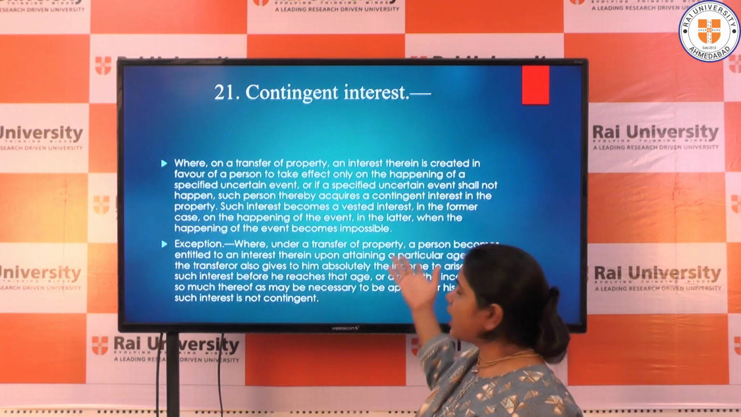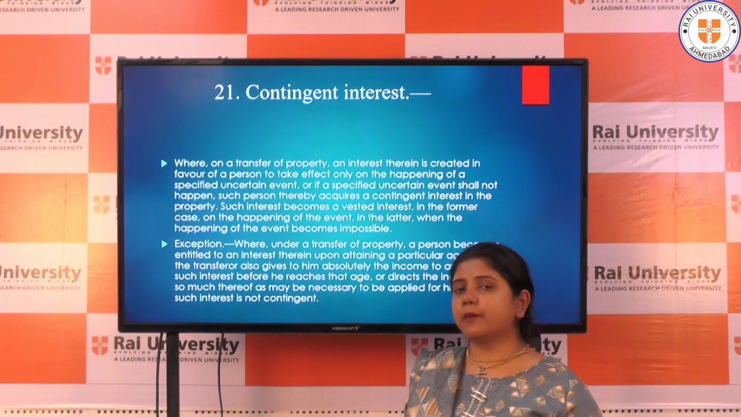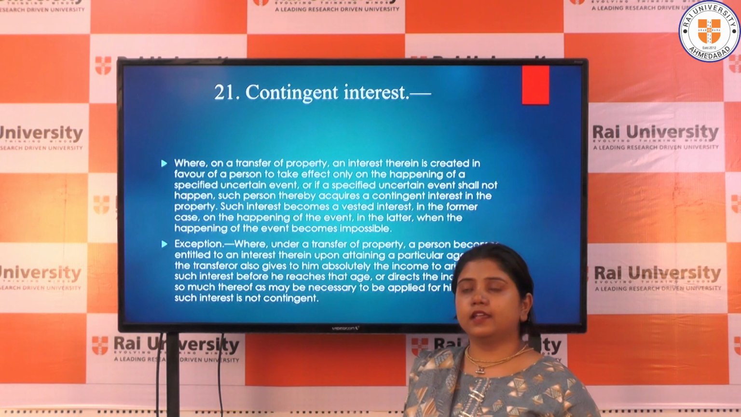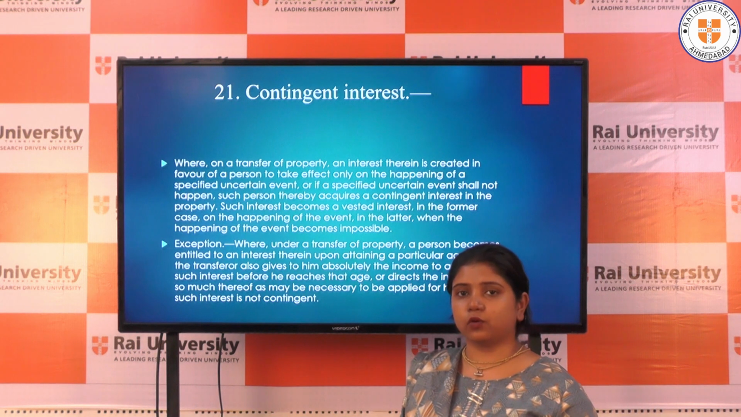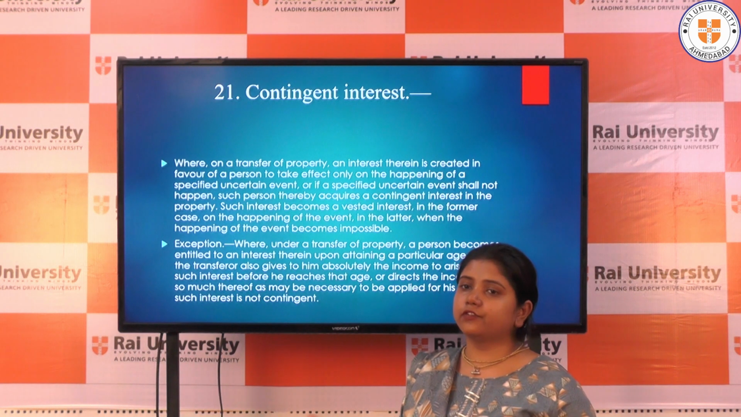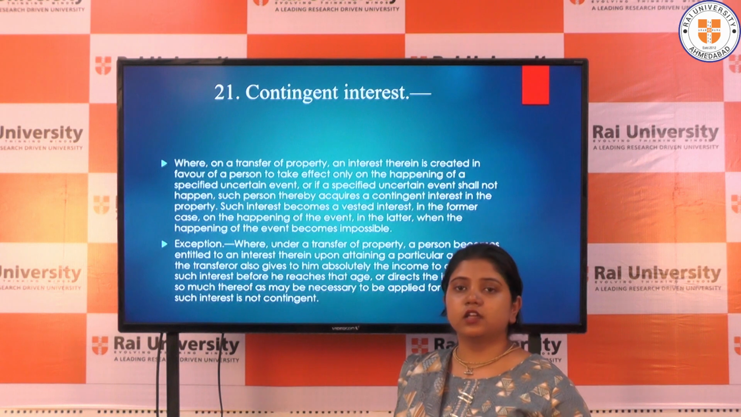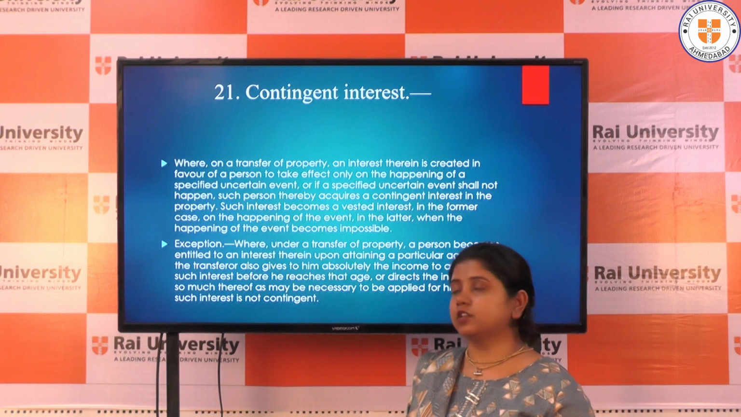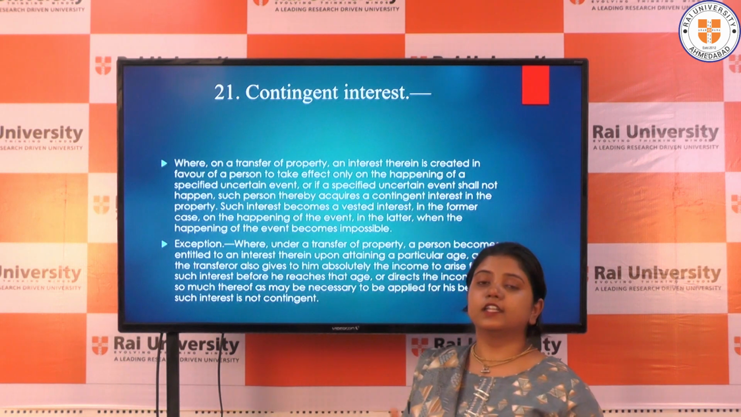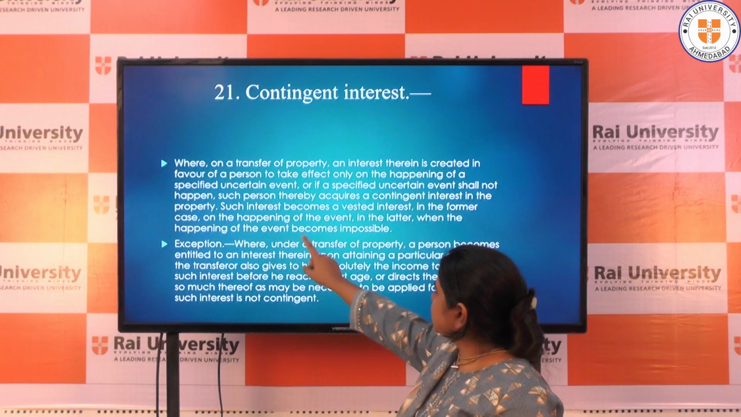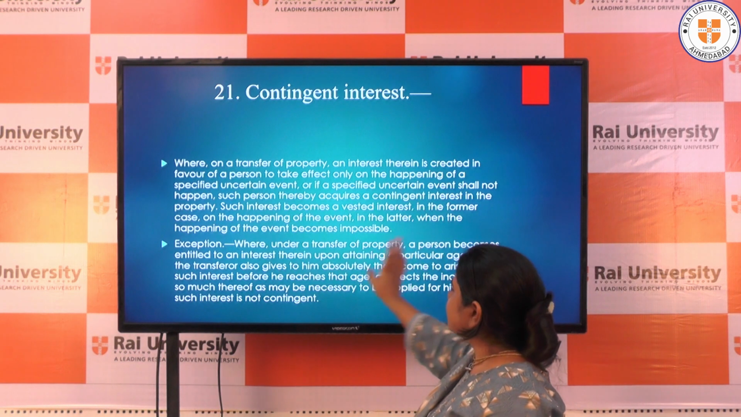Another example of a non-happening event is that A said to B that if the cargo does not reach, then I will indemnify you. So the indemnity will depend upon the cargo not reaching, the non-happening of an event. So this chance will depend upon contingency. So this is what contingent interest is about. Such person thereby acquires a contingent interest in the property.